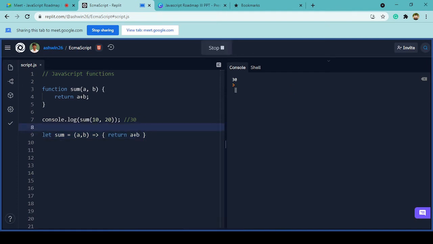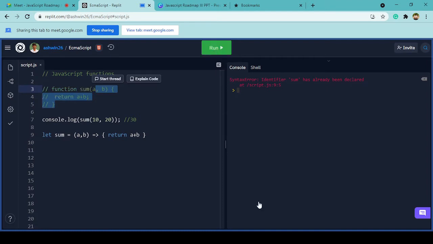So if I try to run this, let me call this sum, let me comment this so that you can see this running.